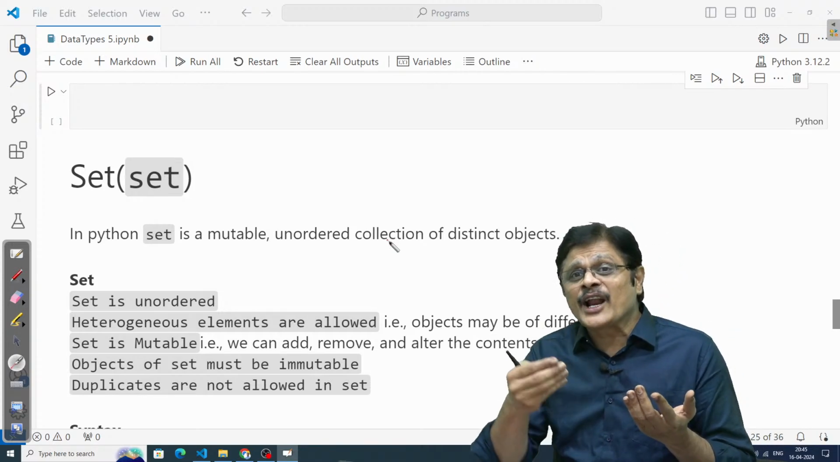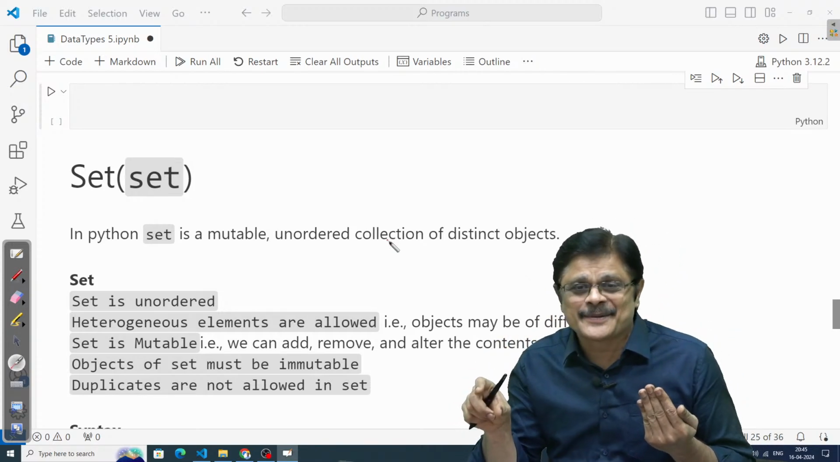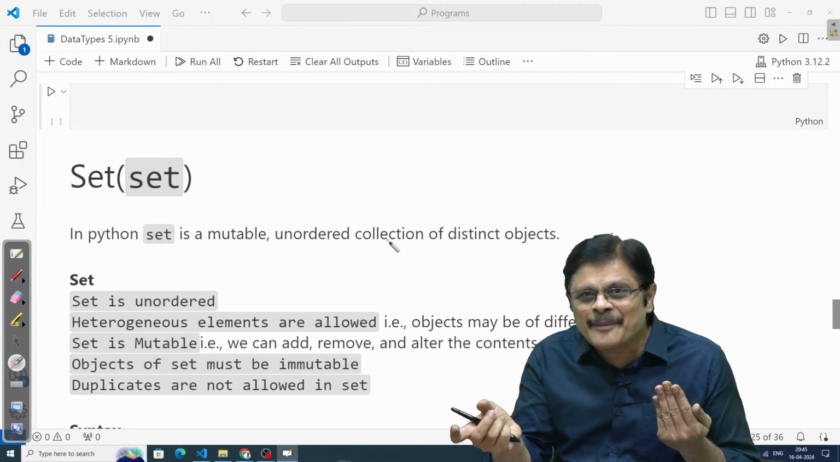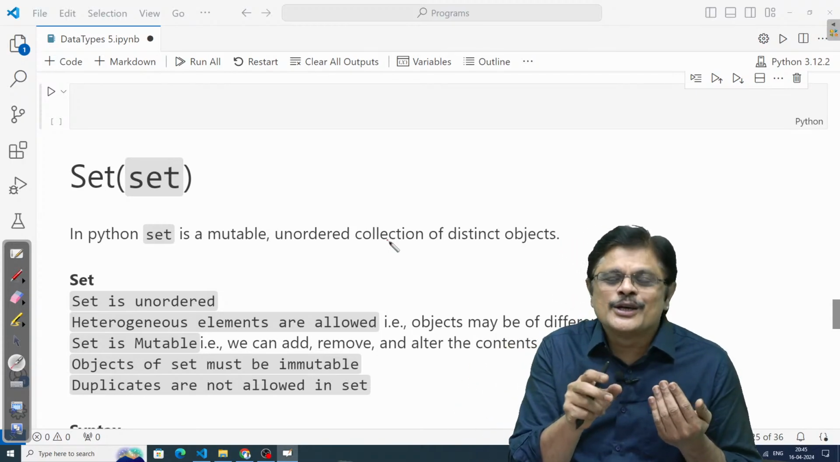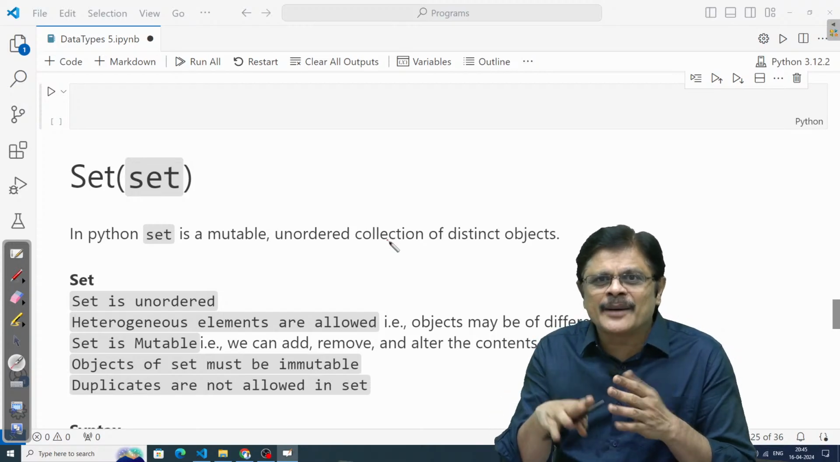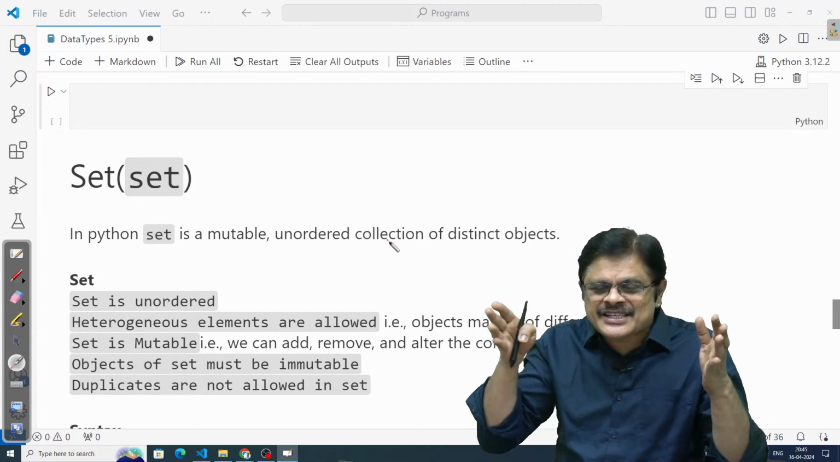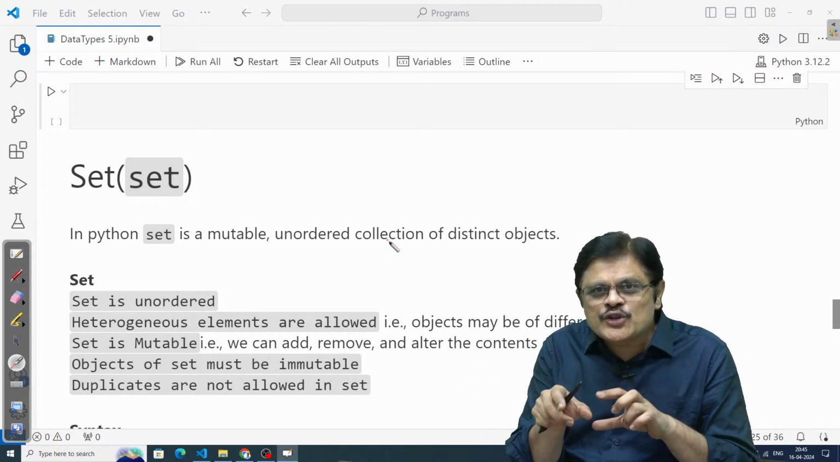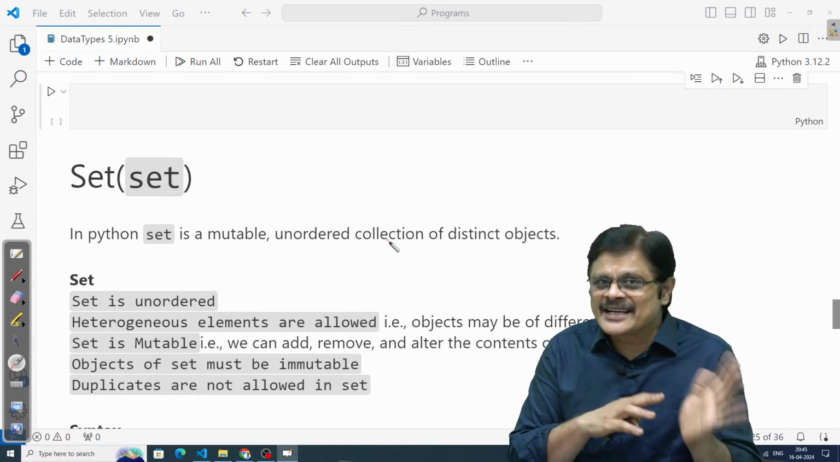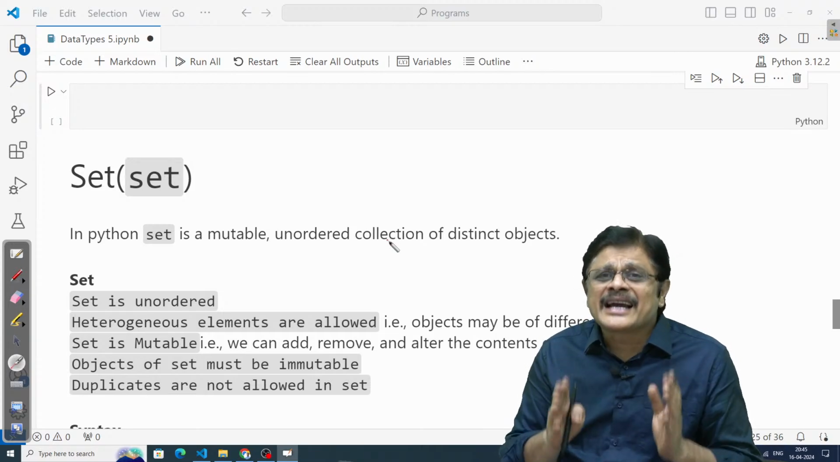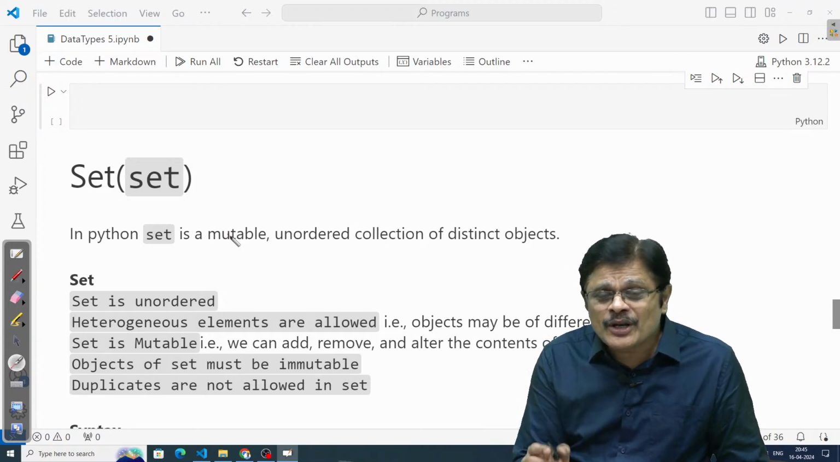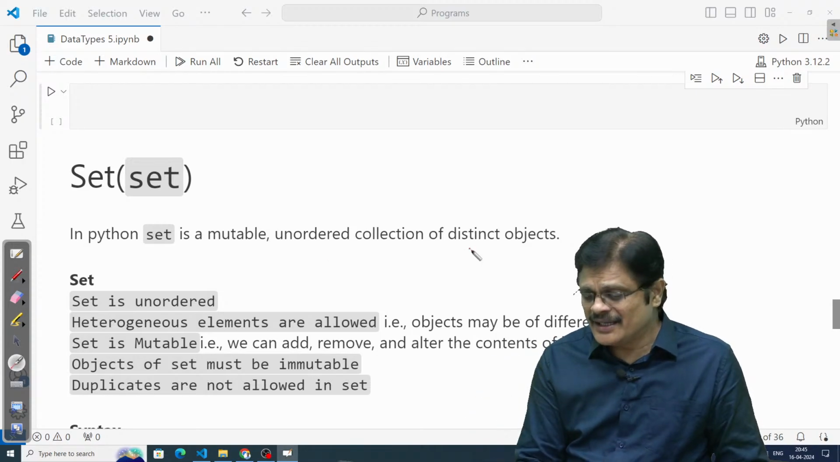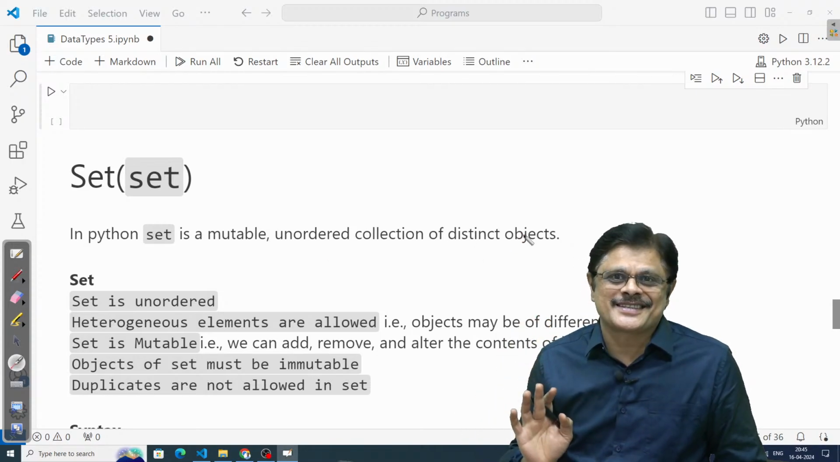In one sense, dictionaries are ordered by keys, that is, the values can be accessed using keys. So internally they are ordered, but externally, as you see, dictionary elements are unordered, while internally the values can be ordered by keys. That is the idea. Whereas set is a mutable collection of unordered distinct objects.